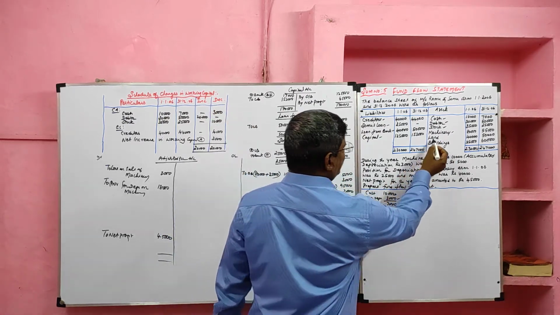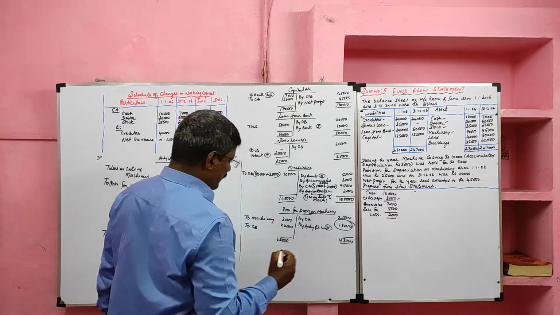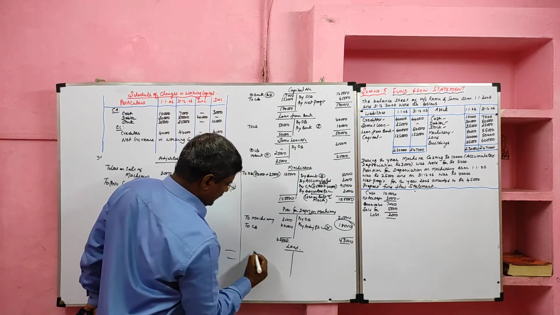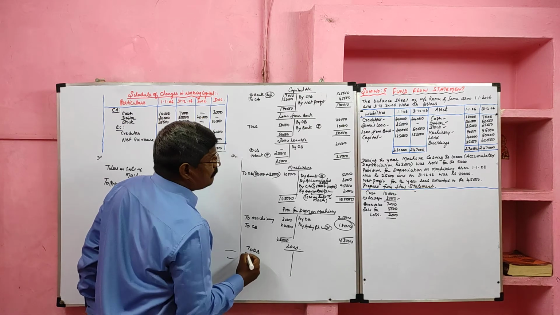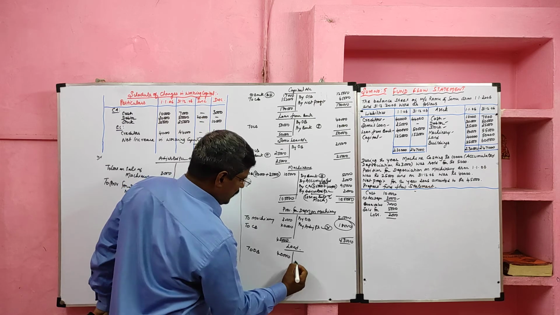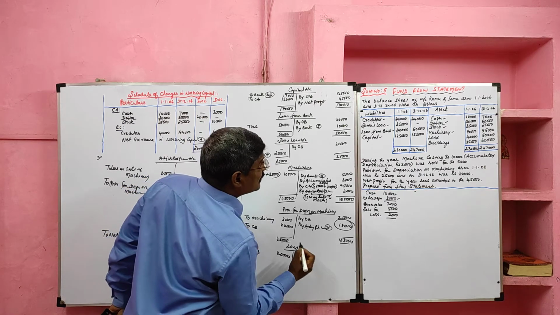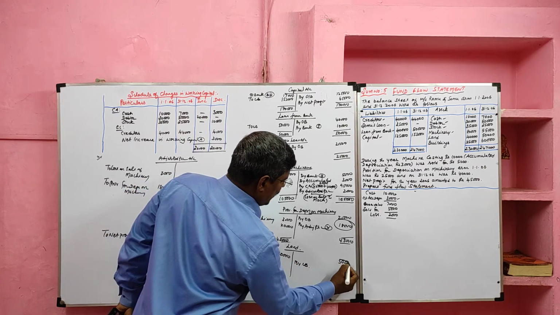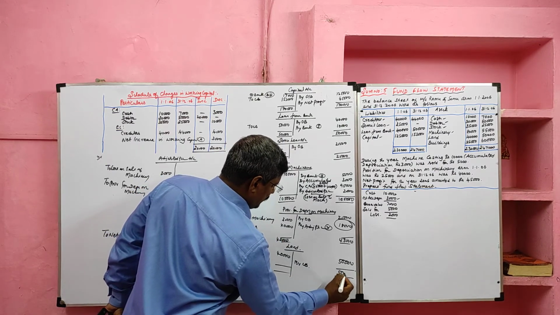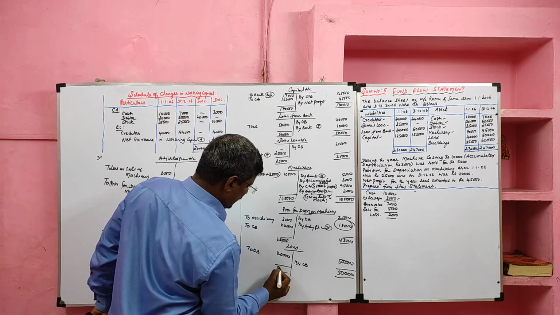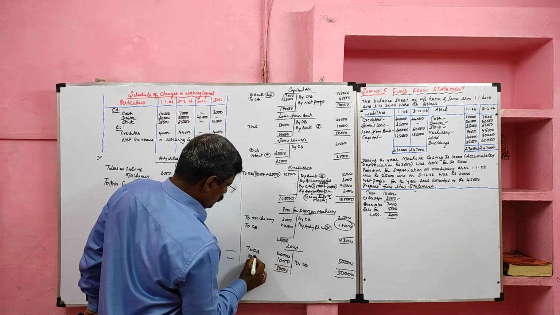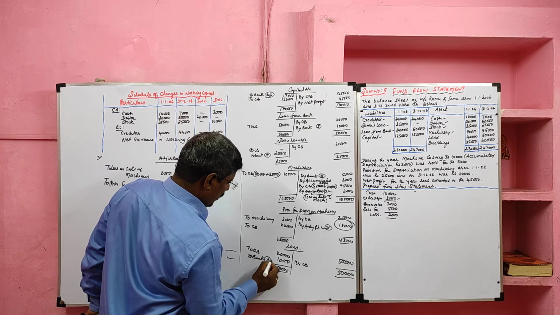Then we have to prepare ledger account for land. Land is an asset, opening balance debited, no more adjustment. So opening balance debited, closing balance credited, value 50,000. Here land value increases, that we consider as purchase of land. To bank, it will go to the application side.